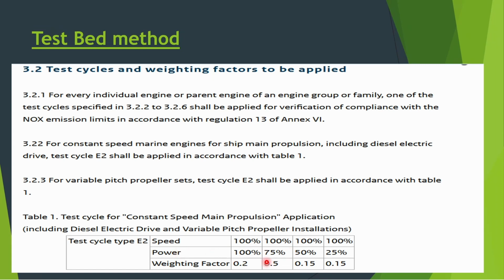From here you can see that you have to run the engine at 25% MCR, 50% MCR, 75% MCR and 100% MCR, and then we have weighing factor. So we will calculate the weighted average of these values and we will see what is the value coming. If it is below your NOx requirement, then it is fine. Otherwise, you cannot install the engine on board ship.